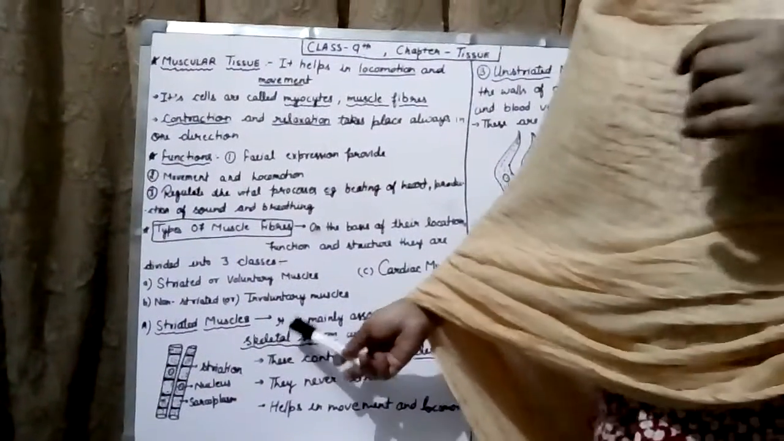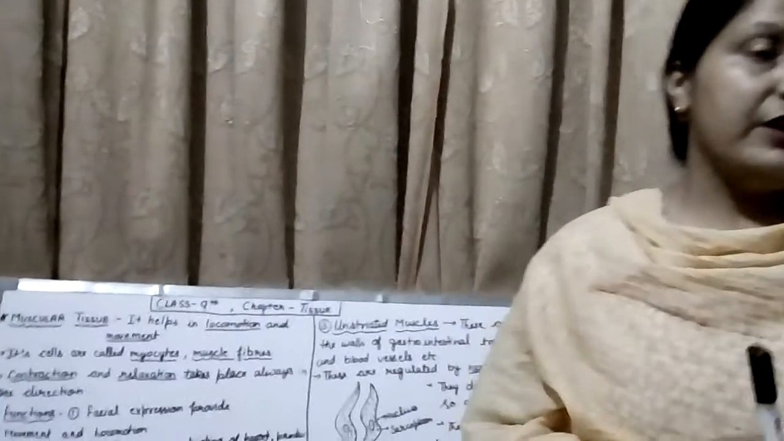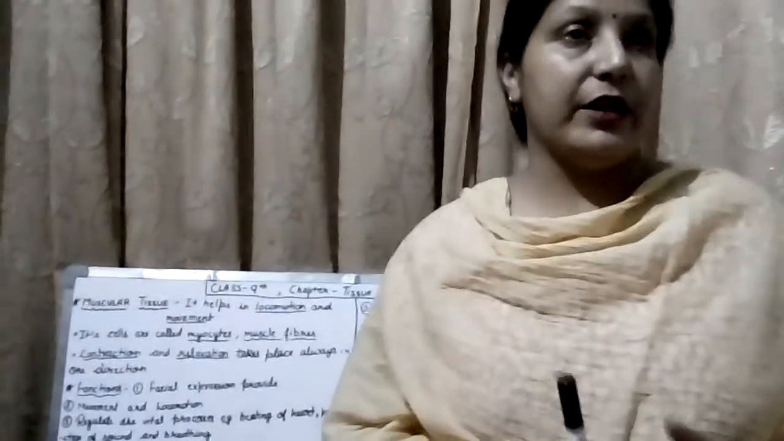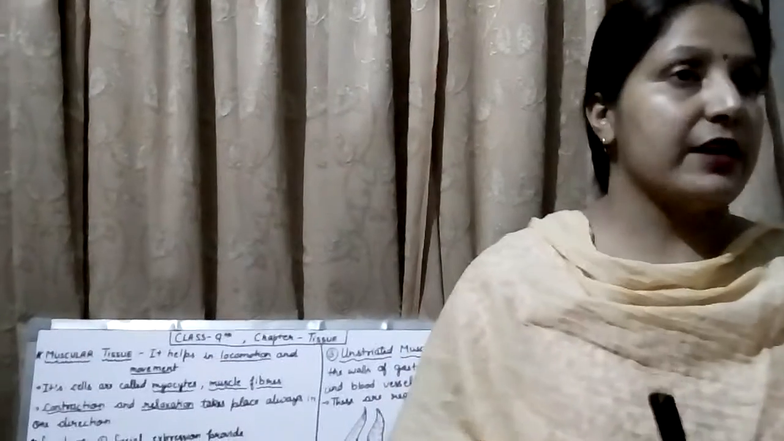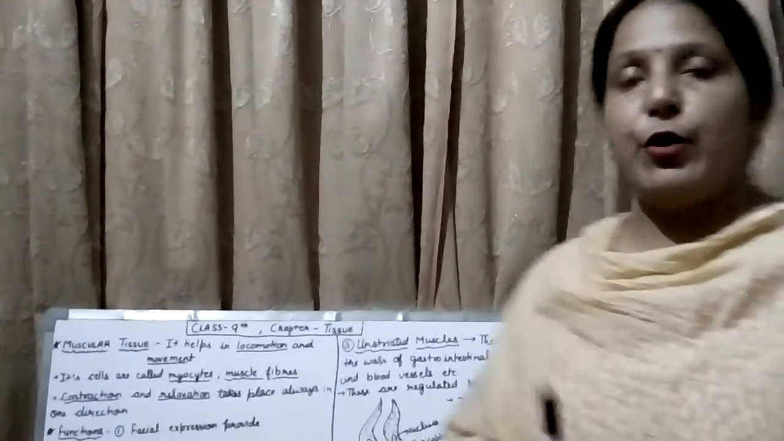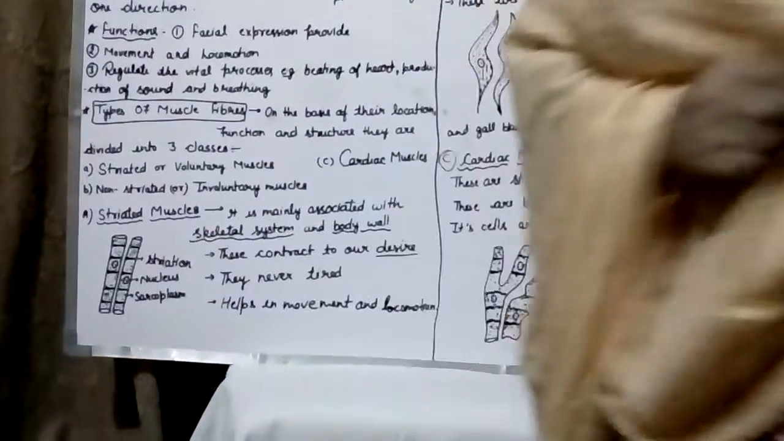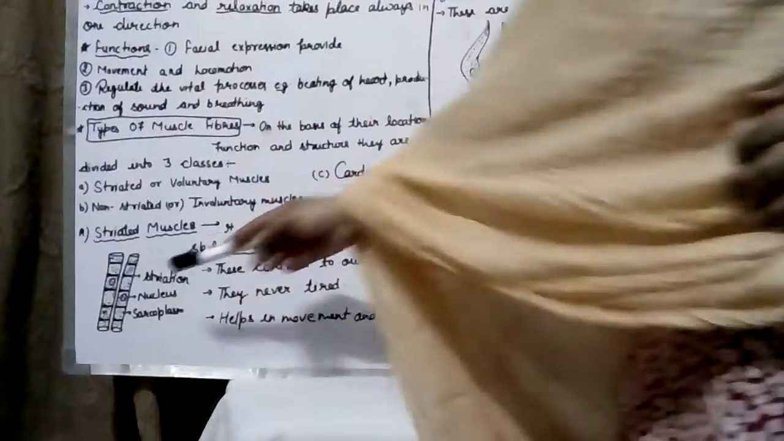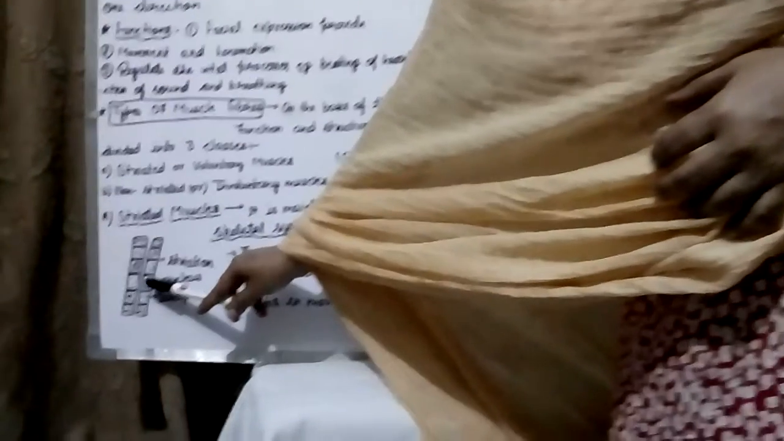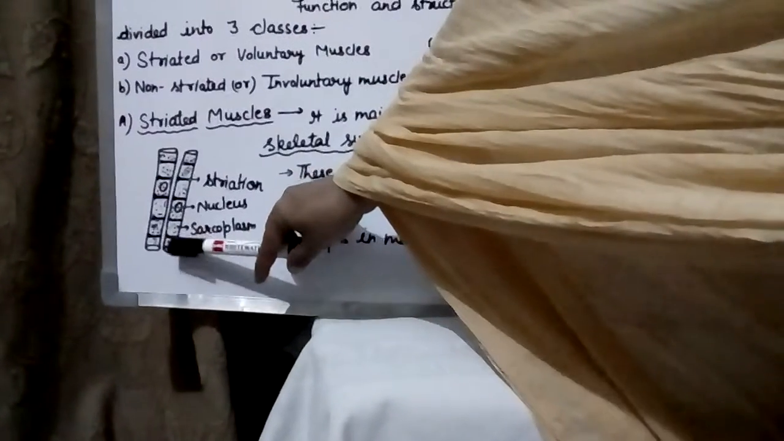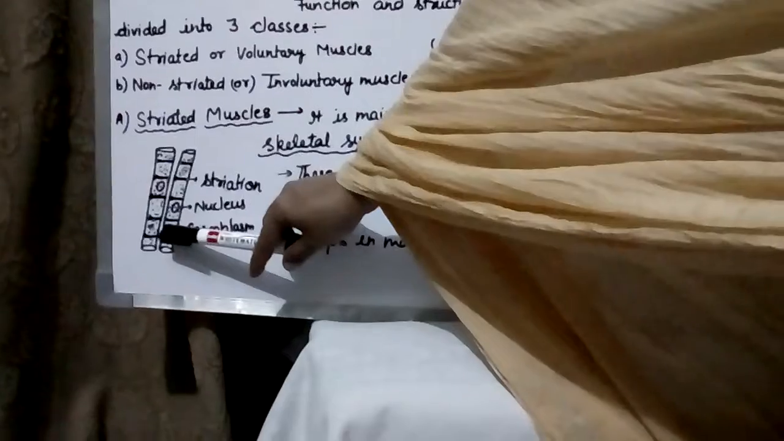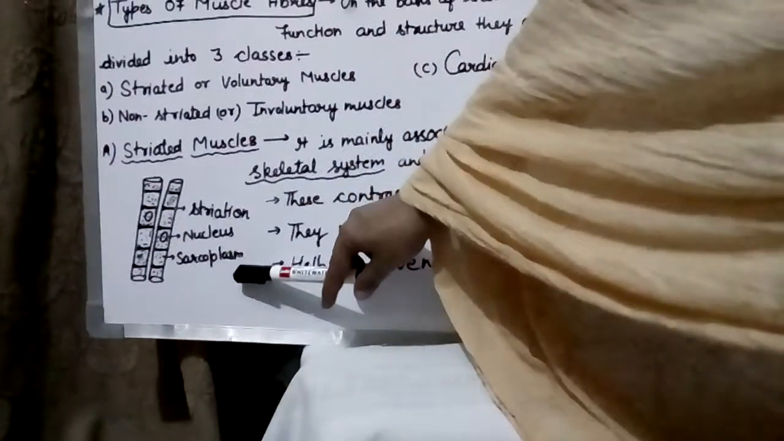What is that? These are mainly associated with the skeletal muscles, that means bones. What comes in our skeletal part? Bone. So these are known as the skeletal muscles also, and body wall. Next, you see the structure of striated muscles. They have strip-like structures called striations, and they are uninucleated, and they have a special type of cytoplasm known as the sarcoplasm.